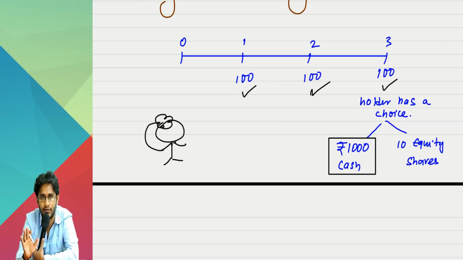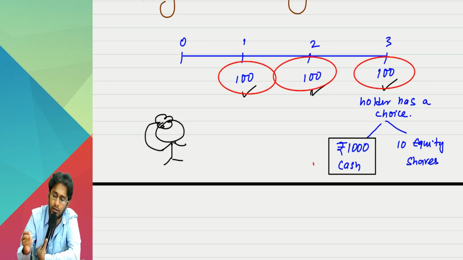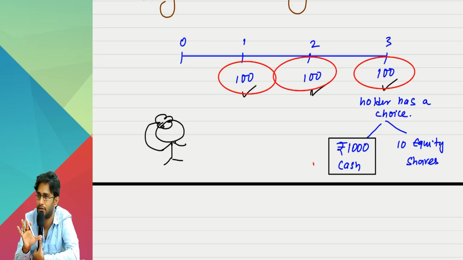Last I have a choice. But this fellow says, "Stupid shares and all I will not buy, sir. I will take cash only." He is putting God promise. And therefore he says that I will get only cash flows: 100, 100, 100 and 1000. Cash flows are fixed. Since cash flows are fixed, I can apply AC also.